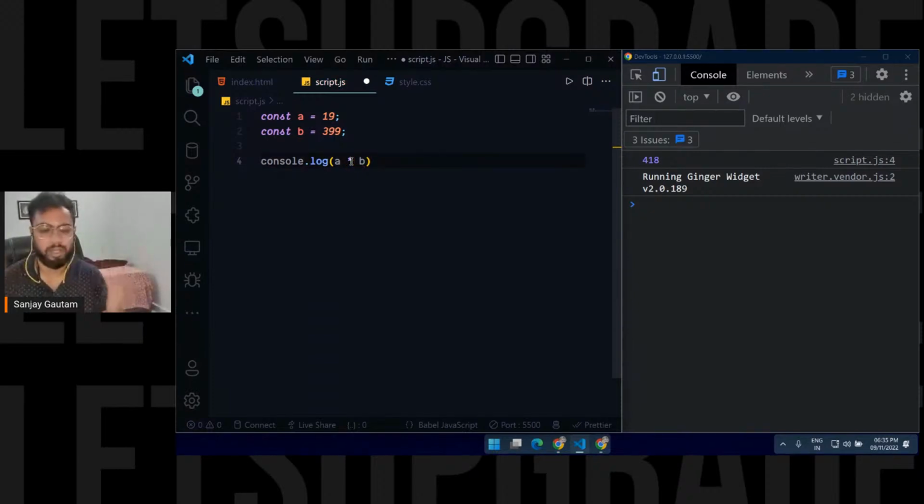What if you want to repeat this piece of code again and again? Suppose I want to get this a plus b multiple times with different numbers. How can you do that? For that you have to create a function. Functions are, by the way, very easy. Let me tell you how to create functions in JavaScript. I'm going to tell you about ES6, the latest way to create a function. I'm not going to cover the older way.